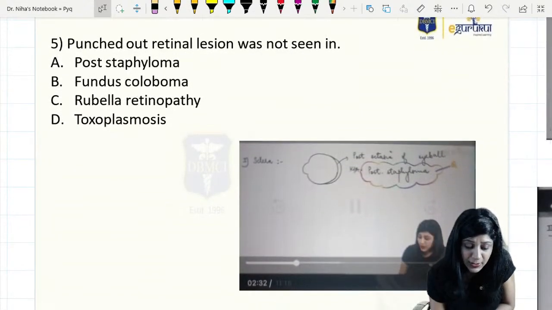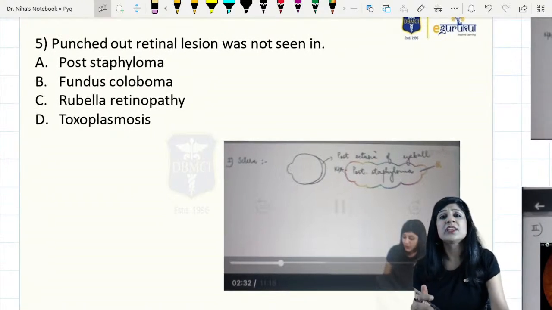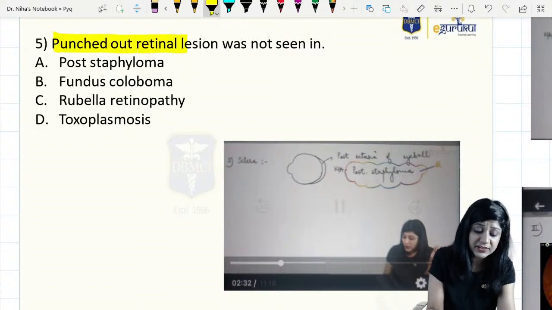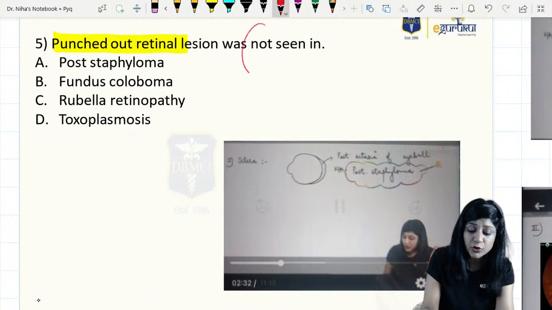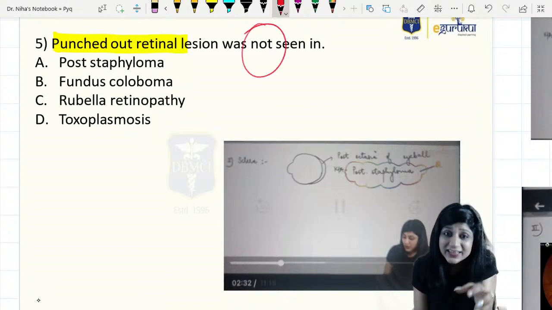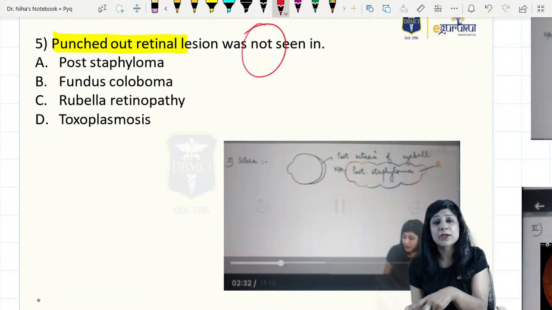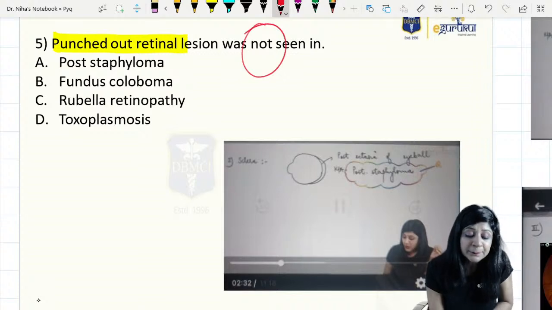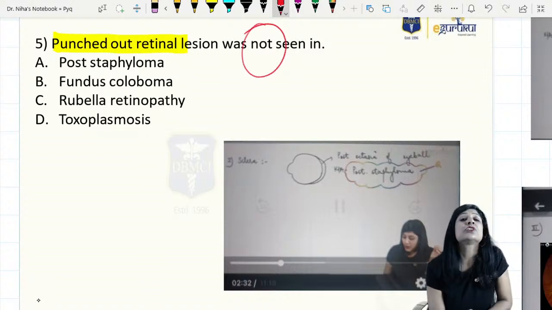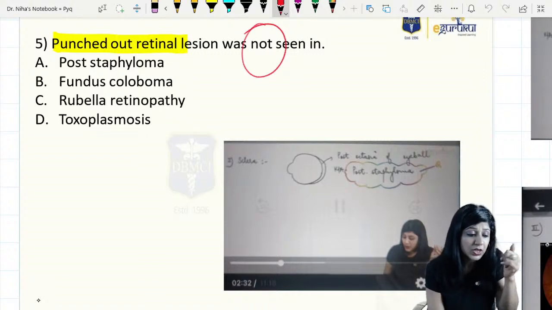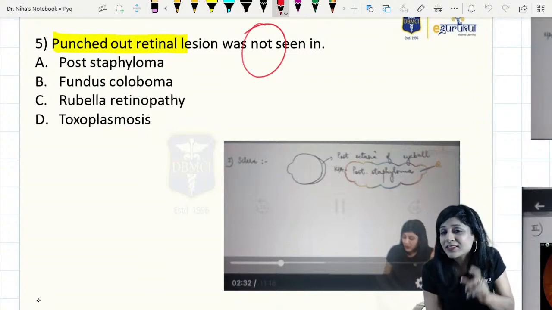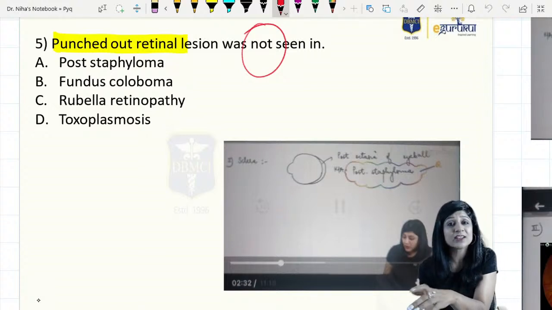Now comes this: punched out retinal lesions. Now there is a lot of confusion here in the options. First of all, please check if the options are correct, and also tell me whether the question was that it is seen in, or was the question not seen in? Because I'm really doubting that they asked not seen in, because only one of the options here actually shows you the punched out retinal lesion. So Swaroop, Vandana, Sakshi, all those people who are watching me, please tell me, did they ask it is found in or it is not found in?